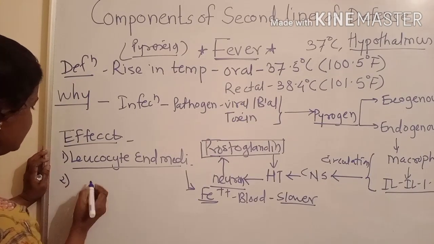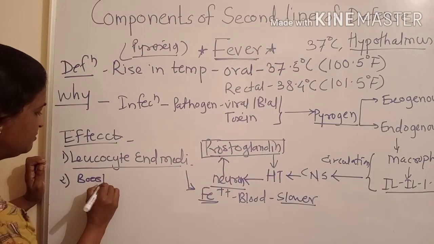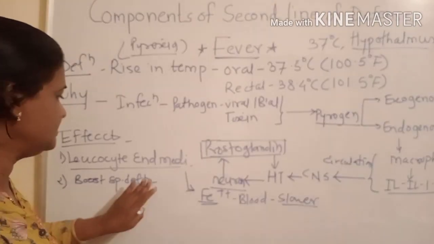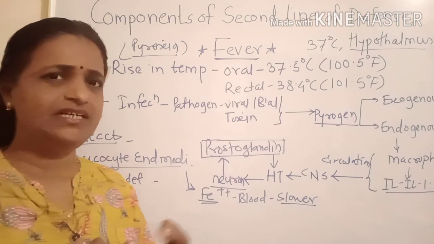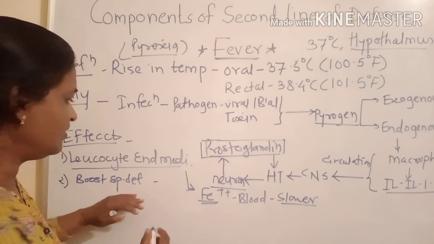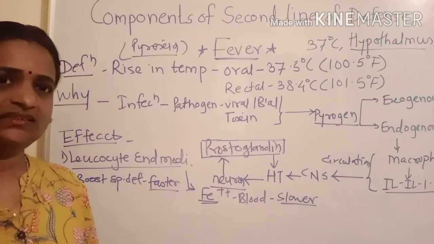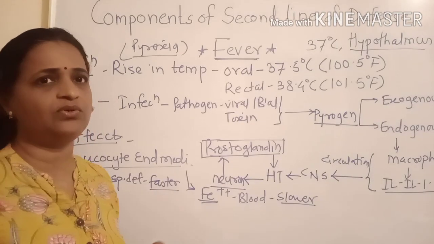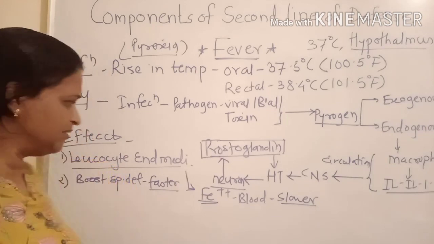The second effect of the rise in temperature is that it boosts the specific defense mechanism, because the specific defense mechanism consists of different chemical reactions. Antibody production is there, antigen-antibody reaction is there. All these chemical reactions are boosted due to the rise in temperature; the rate of chemical reactions of the specific defense mechanism gets faster. So that is again helpful to get a stronger specific defense mechanism.